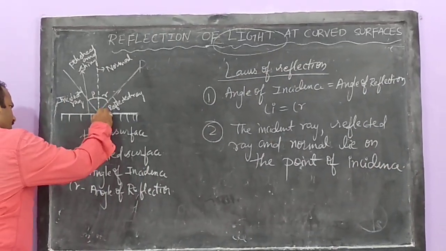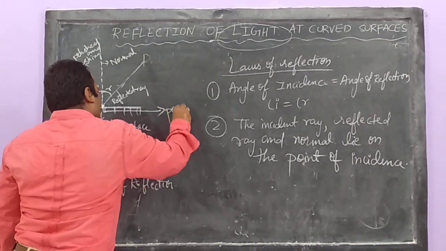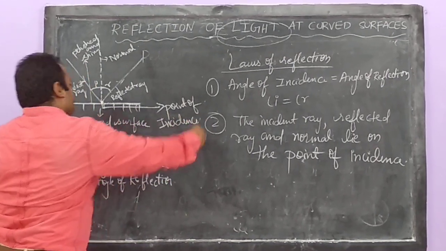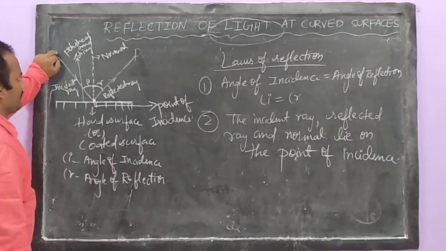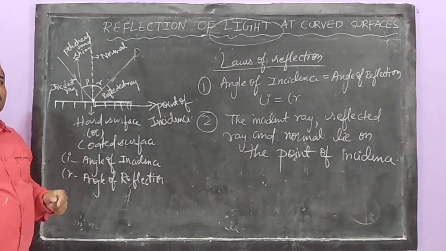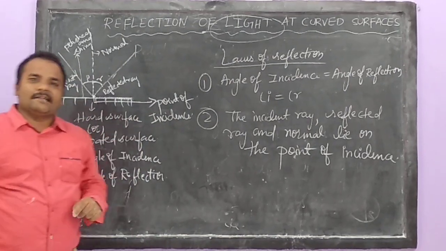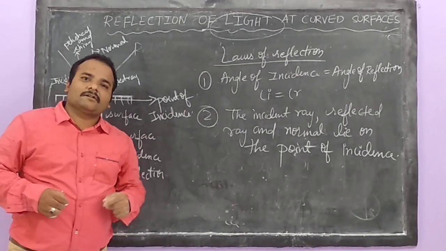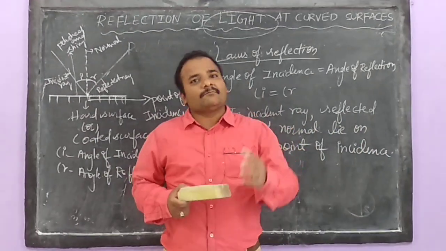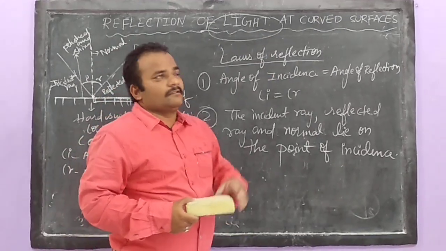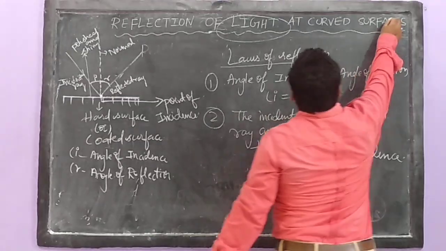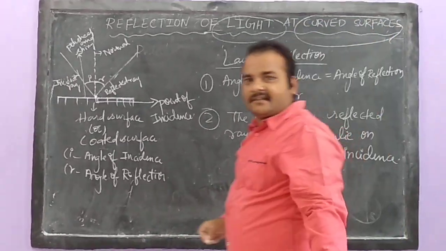This is the point of incidence, where we get these three things: incident ray, reflected ray, and normal. That is the common point of incidence. So this is the information I gave you about reflection, and we discussed the laws of reflection also. Let us now discuss the third point, which I wrote in the heading of our chapter, reflection of light at curved surfaces. Let us discuss briefly about curved surfaces.